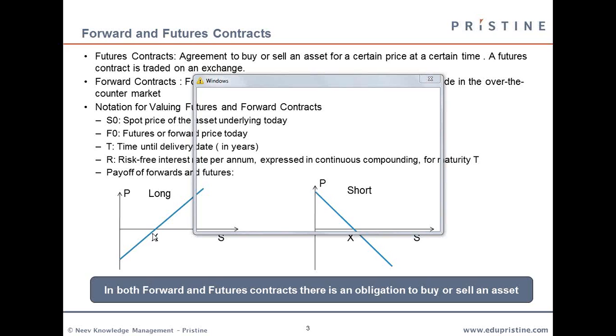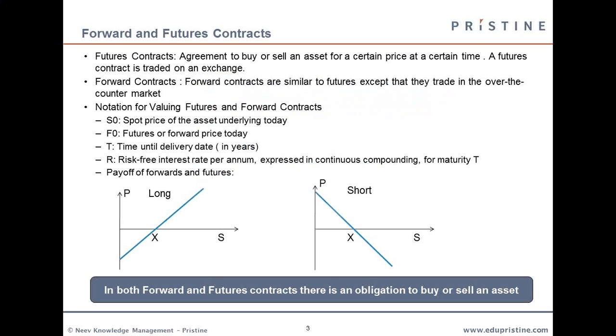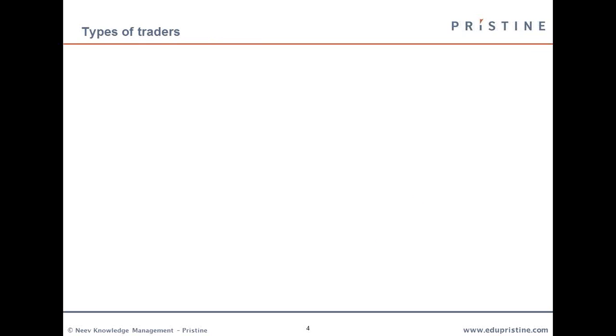Whereas for the short, that is the seller of the future, as long as the value of the commodity is less than the exercise price, he will be making a profit. But after that, he will be making a loss.